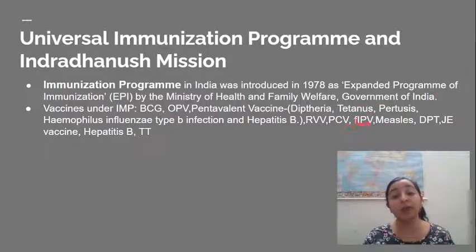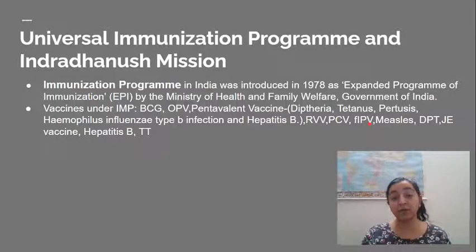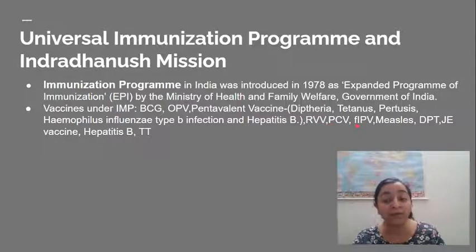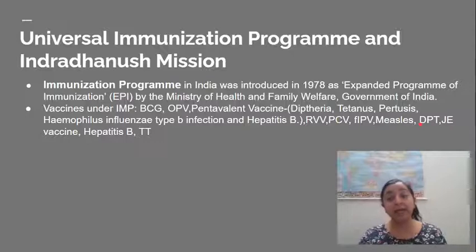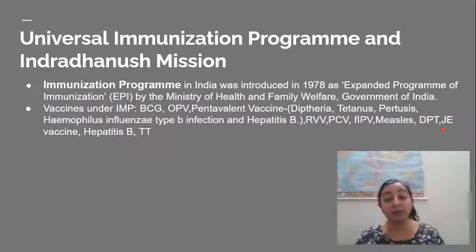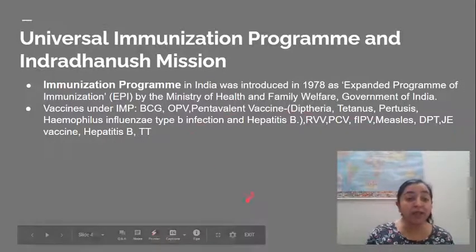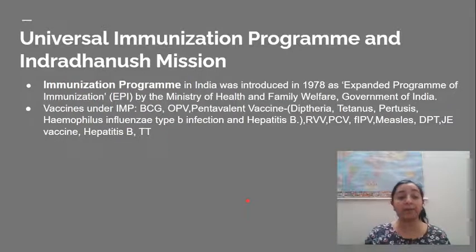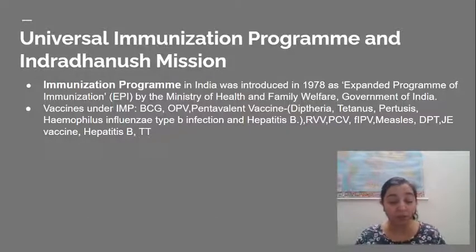Then you have inactivated polio vaccine. This is a different one than the oral polio vaccine. This one is inactivated polio vaccine. Then you have measles vaccine, also measles rubella vaccine. DPT is a booster which is given for diphtheria, tetanus and pertussis. JE, Japanese encephalitis vaccine. Hepatitis B, a different shot just for hepatitis B, and TT, which is short for tetanus. So these vaccines are provided under the Universal Immunization Program.